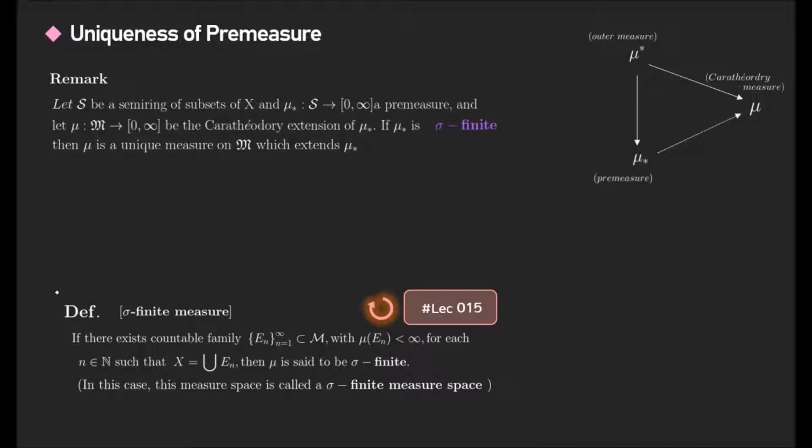I'll explain the definition in the 15th lecture. If it is sigma finite, then the Caratheodory measure is the unique measure which extends mu rho star. So, okay, I have finished the construction of the measure, and in the next lecture I will explain the Lebesgue measure.